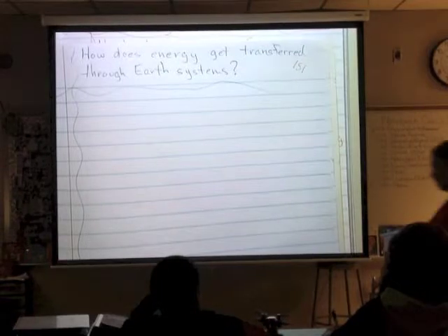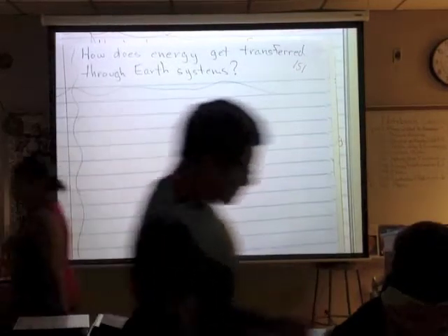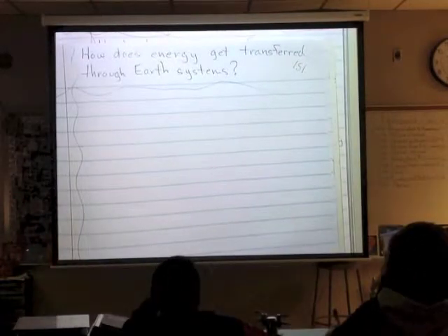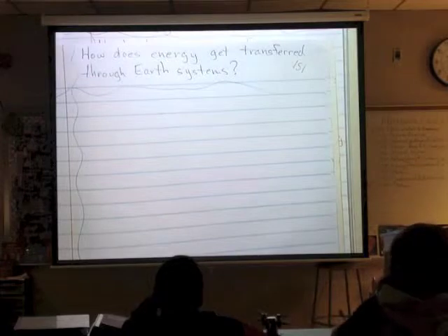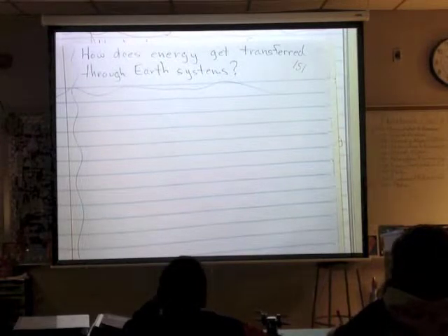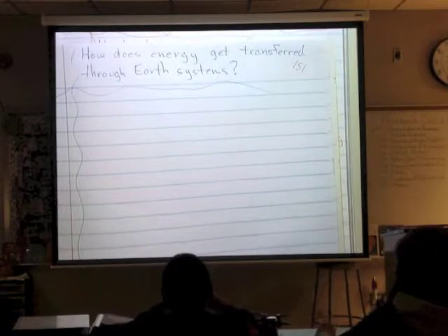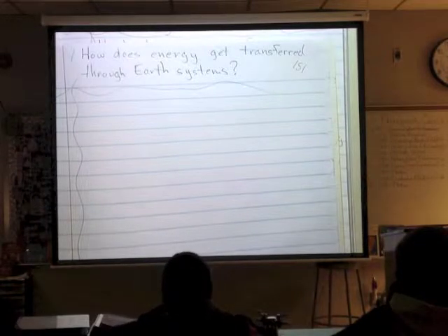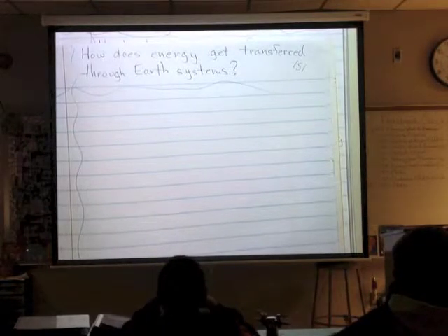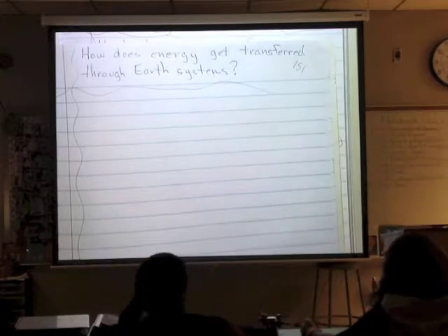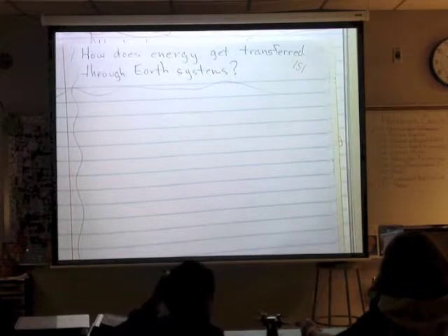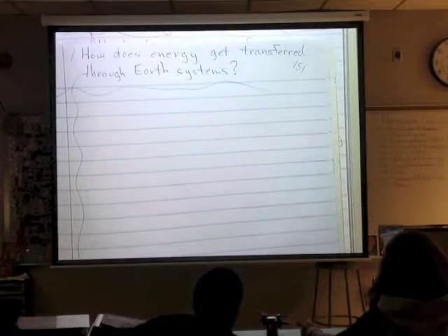Today, our second objective for today is to learn how energy is transferred through the Earth system. So we're on page 151 of your notebook. They are Cornell notes, and your essential question is, how does energy get transferred through the Earth systems all the time? So we've been talking about transformations, meaning how they change from one to the other. Now we're going to look at how it moves from one place to another.